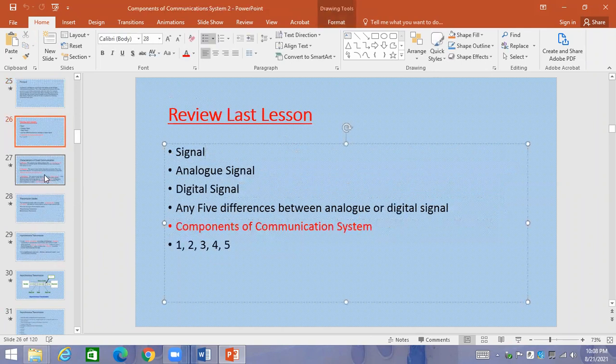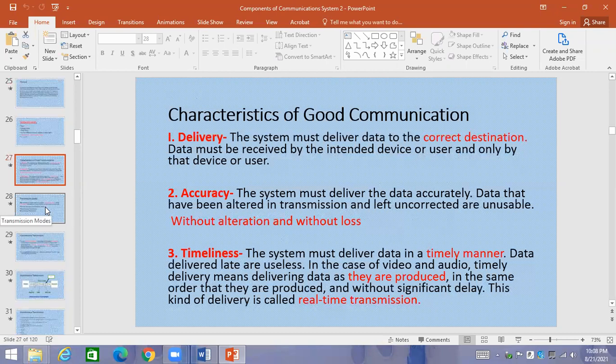So these are the basic components that we have already gone through. Characteristics of good communication. 3 characteristics of good communication we have seen: delivery, accuracy, and timeliness. Who will explain them in a nutshell, briefly, shortly? Who will explain them? Because we have already discussed about them.